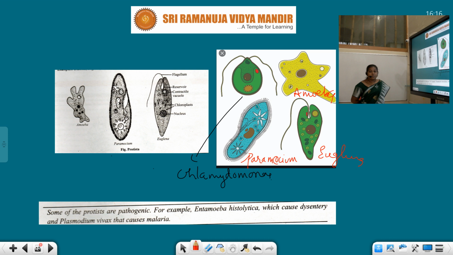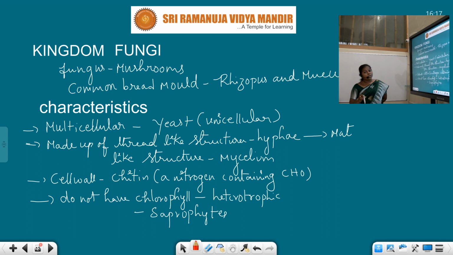Heterotrophic. So students, there are different types of fungi. As it does not have chlorophyll, it simply follows the heterotrophic mode of nutrition. Even under the heterotrophic mode of nutrition, there are many types of nutrition. Here our fungus follows the saprophytic nutrition. So let us see the examples of fungus.